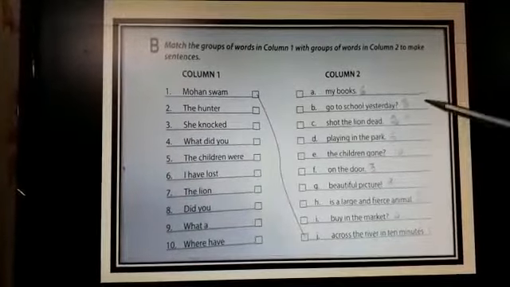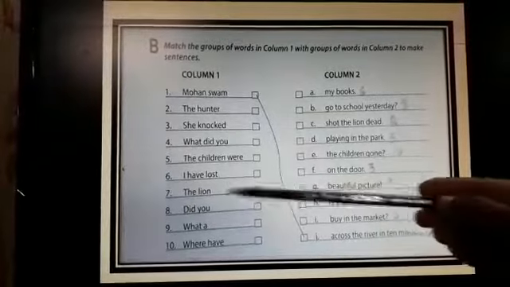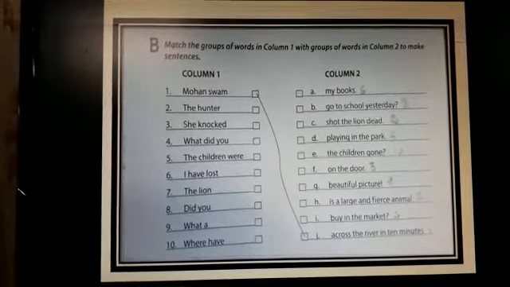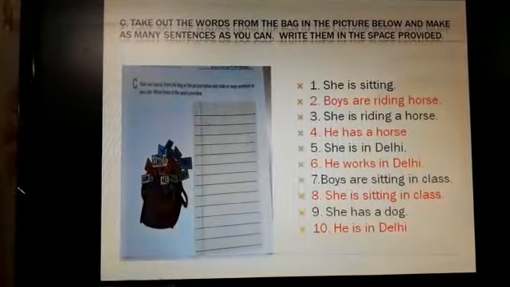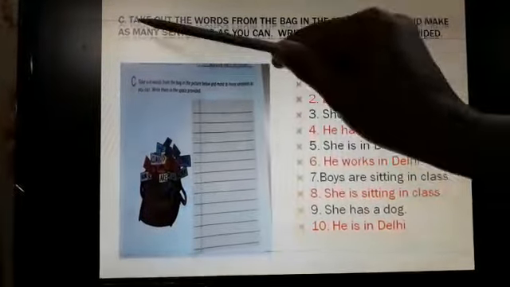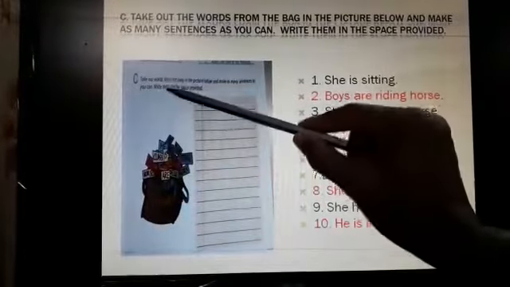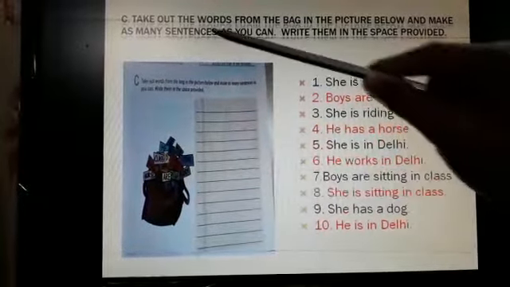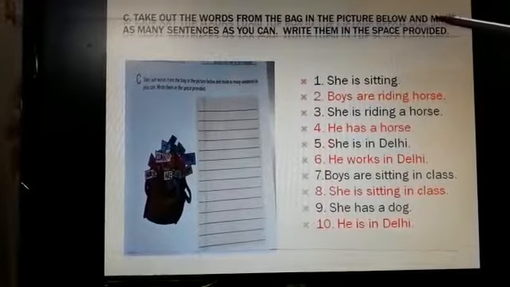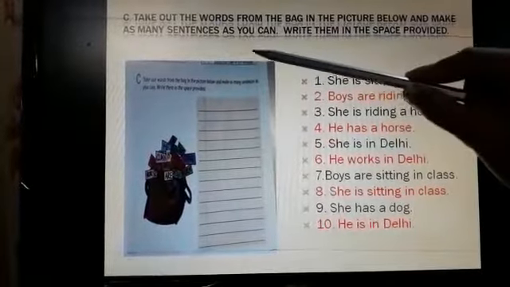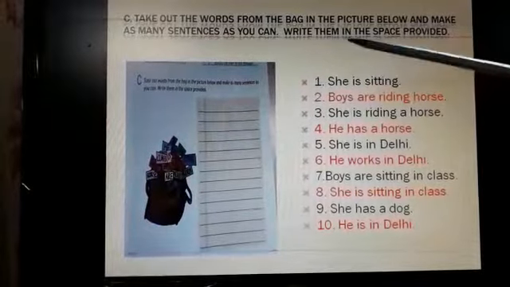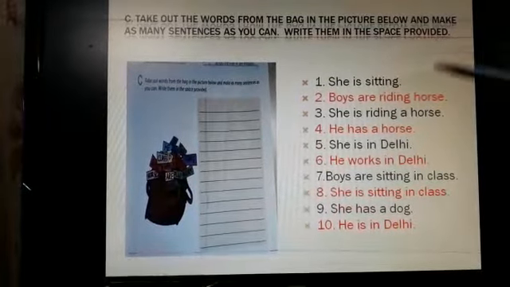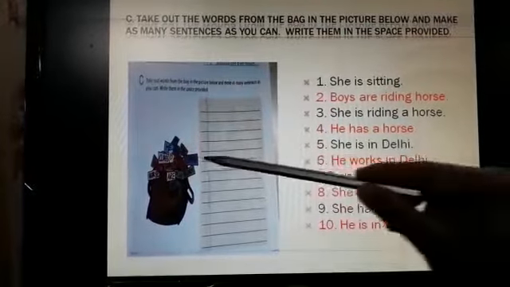So, children, these are the correct answers for column 1. You can follow it up and write it in your textbook. Also, next exercise C. In your textbook, you have a picture of this type and space is there. This is exercise C. Take out the words from the bag in the picture below and make as many sentences as you can. Write them in the space provided. Here you are supposed to write. Now, I have already done it for you. So, here are some words.